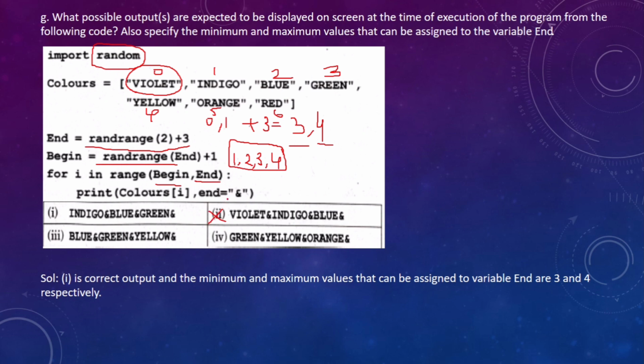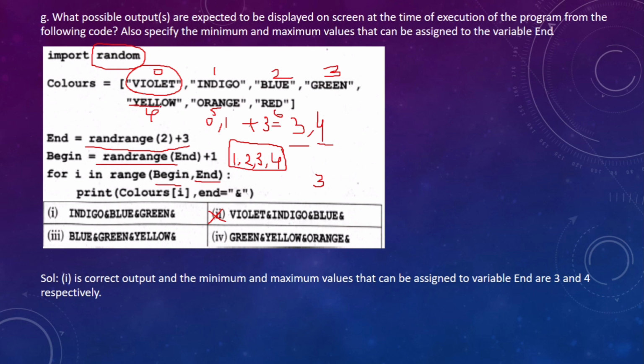Now, the end value is 3 or 4. So, the higher value is 4. That means the value of I is not going to be more than 3. Right. That means it is not going to go beyond green.